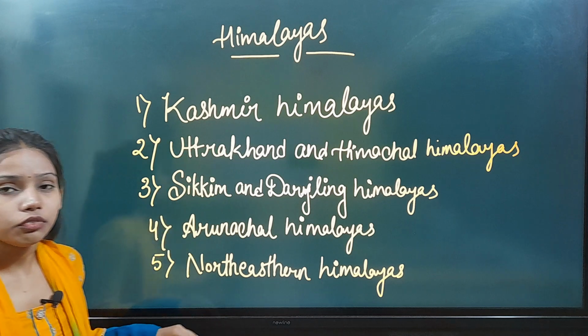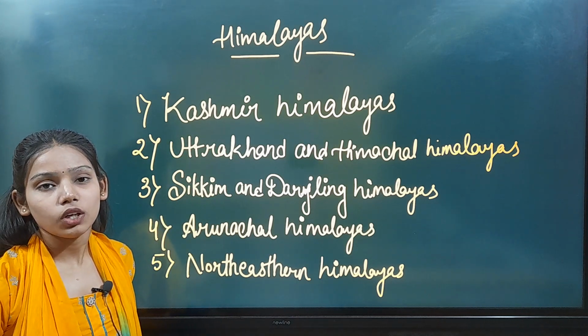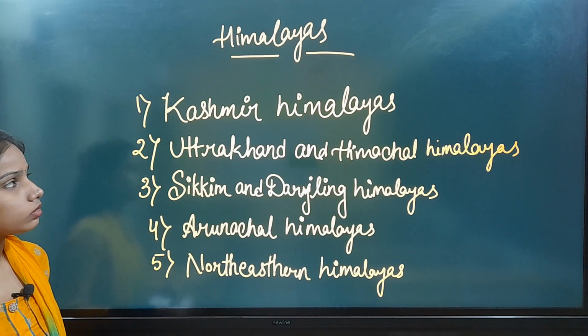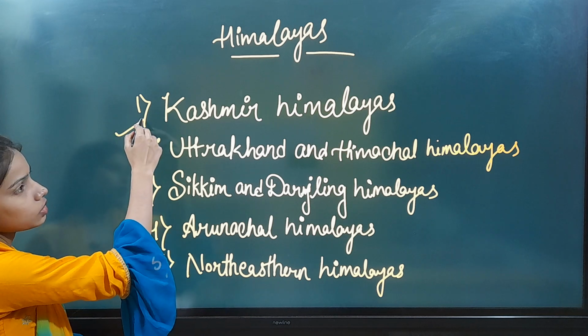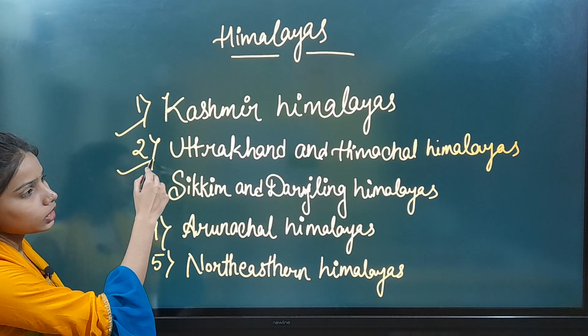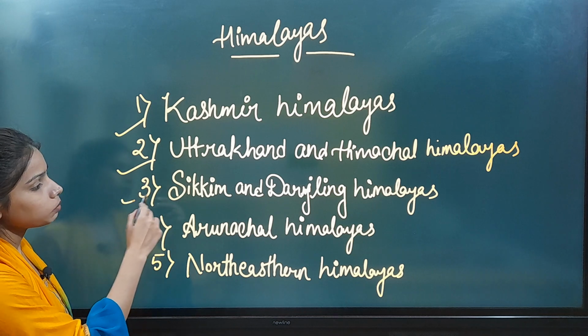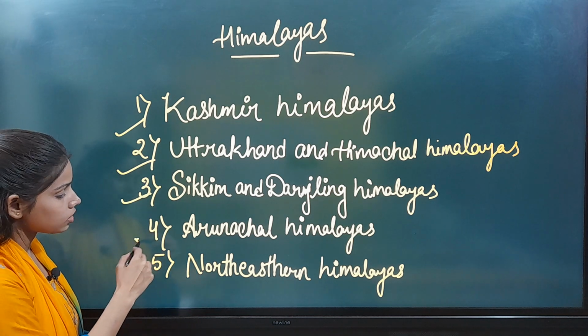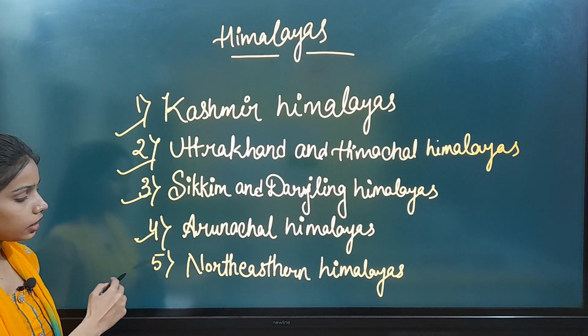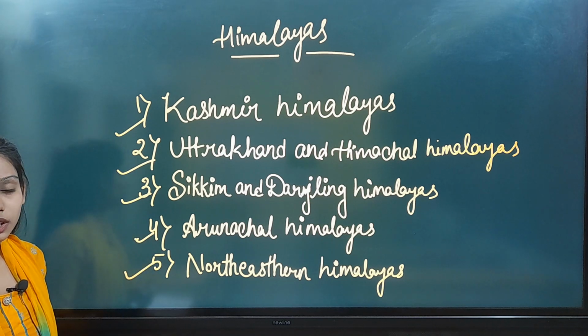So these are the 5 subdivisions of Himalayas on the basis of region, okay? First is Kashmir Himalayas, second is Uttarakhand and Himachal Himalayas, third is Sikkim and Darjeeling Himalayas, fourth is Arunachal Himalayas, and fifth is Northeastern Himalayas.